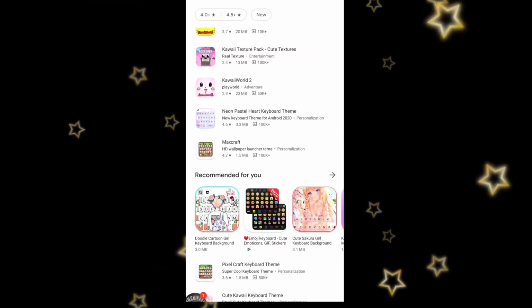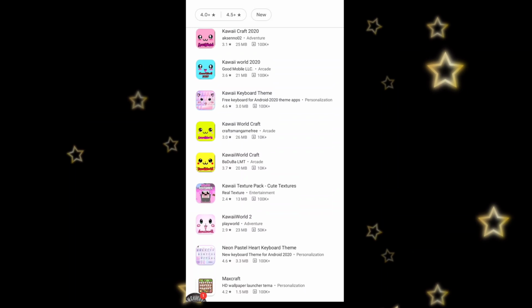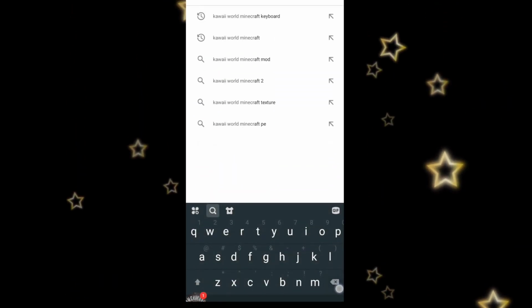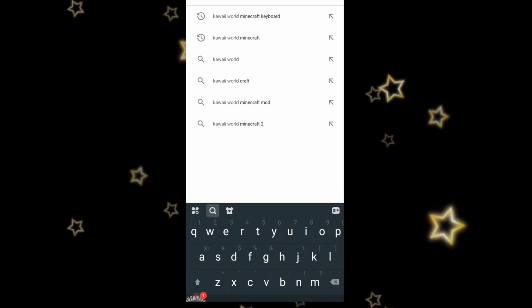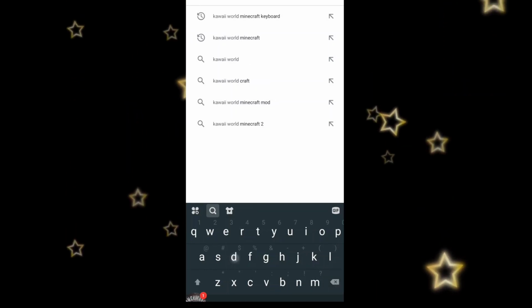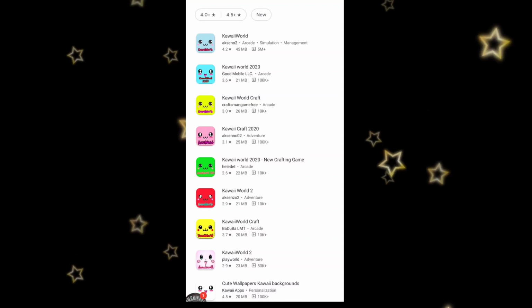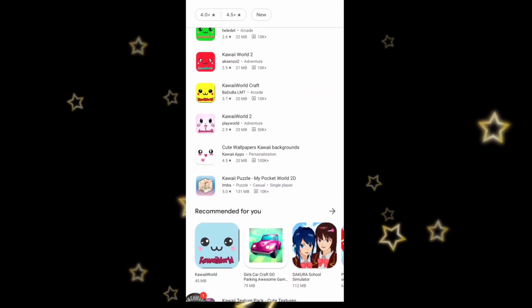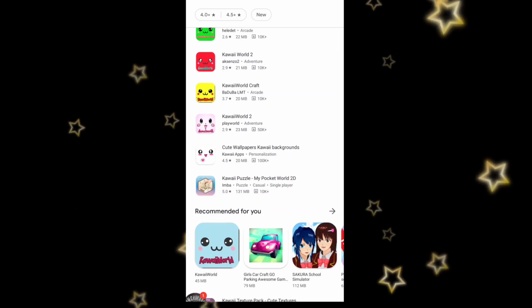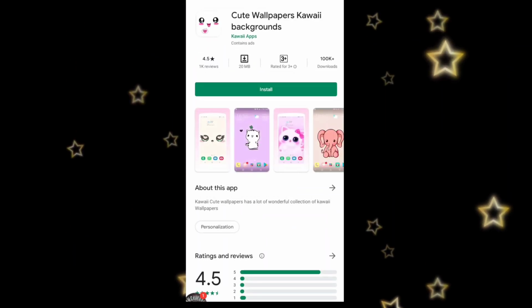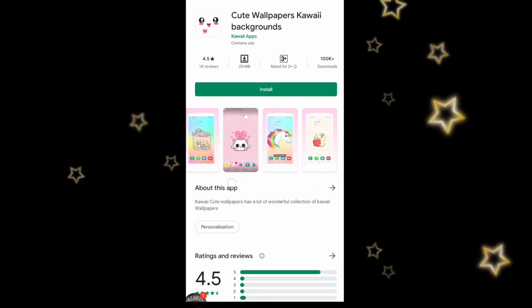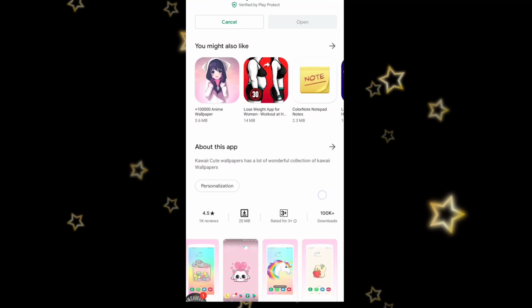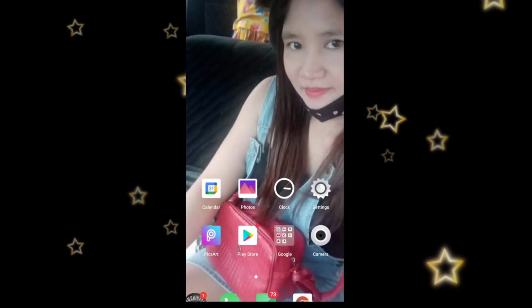Then we just need to get Kawaii World. As you can see, my keyboard is black again. Search. And then you need to install Cute Wallpapers Kawaii Background. If you want cuties, I want cuties, so let's install this. And it's 20 MB.